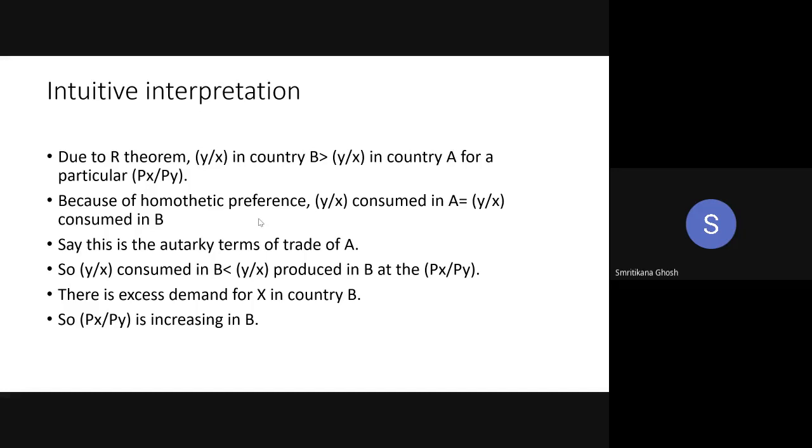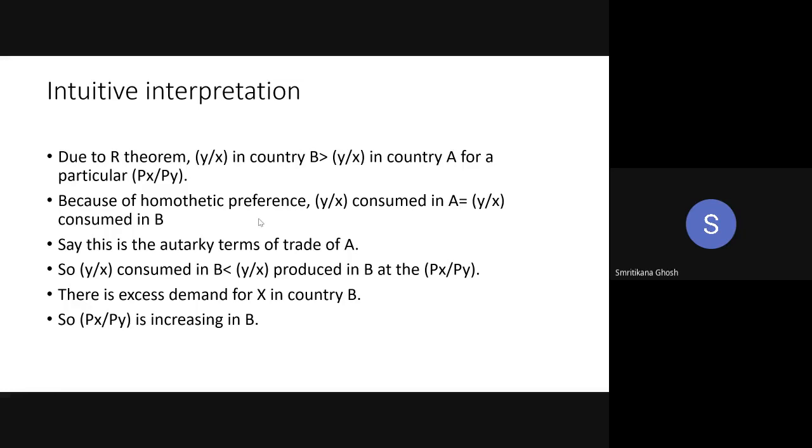What is the property of homothetic preference? That Y by X consumed in A is equal to Y by X consumed in B, which means the demand should be the same. So there is no consumption difference. In autarky, there was no consumption difference between these two countries. The problem was the production.